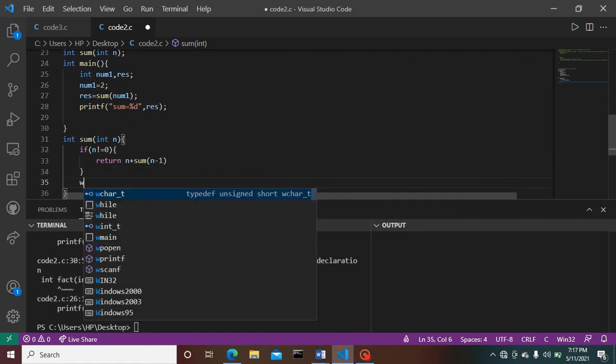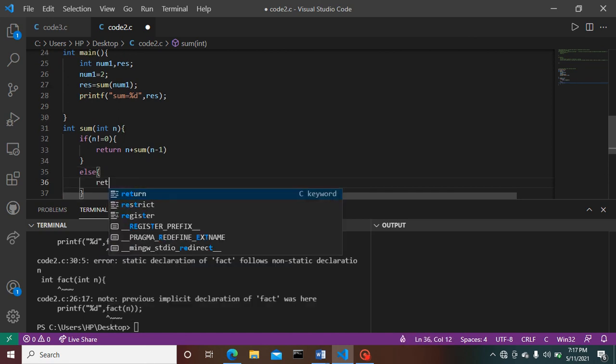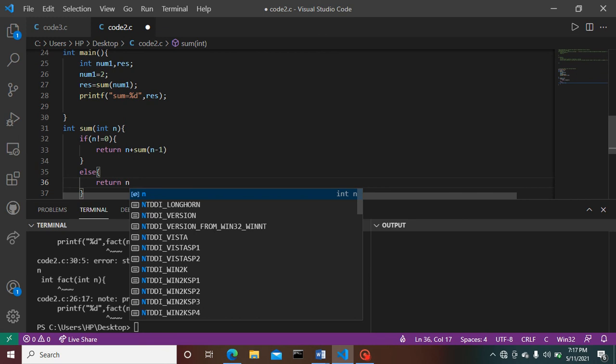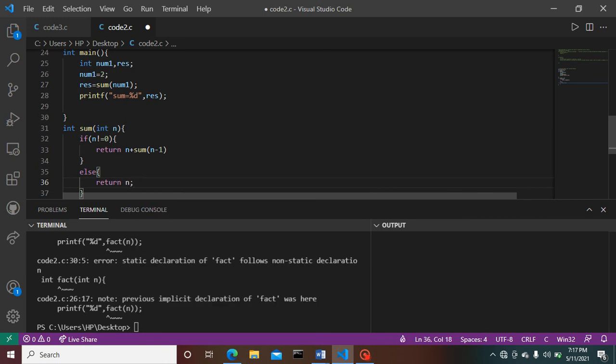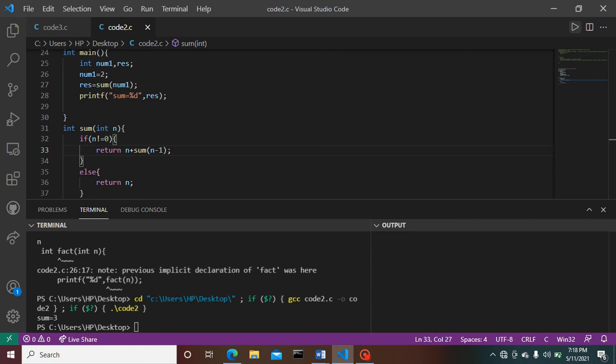Here else return n. See, the output is given: sum is equals to 3.